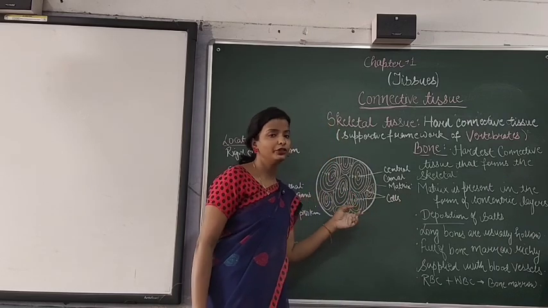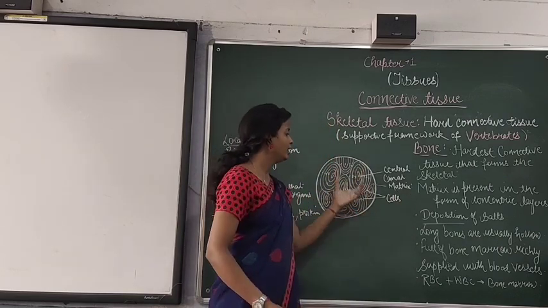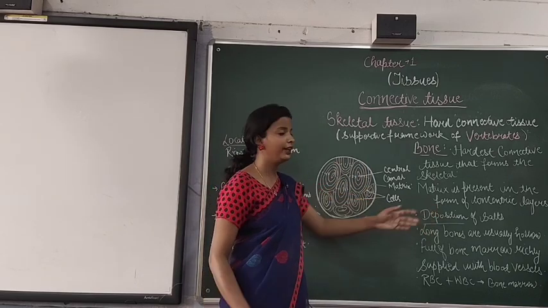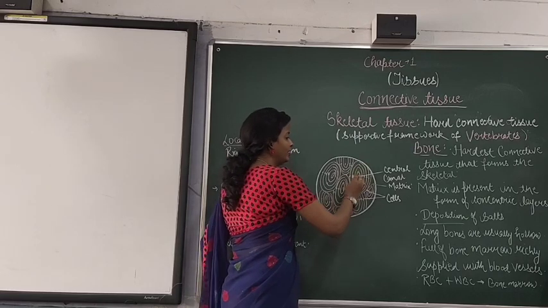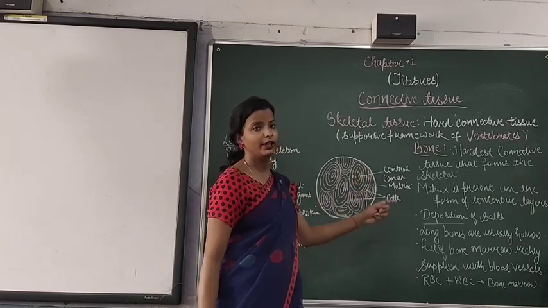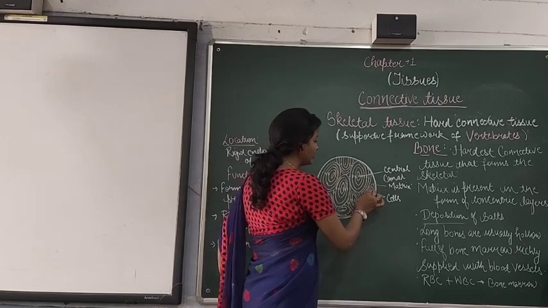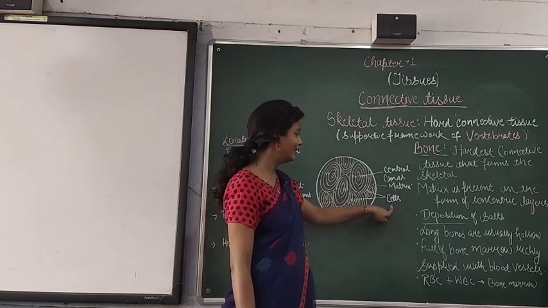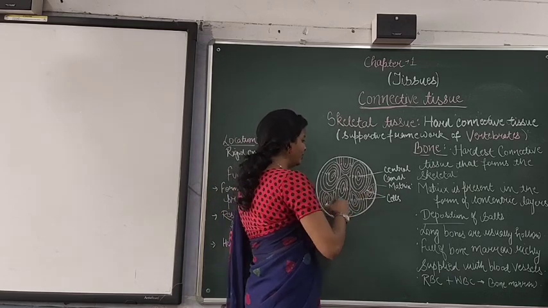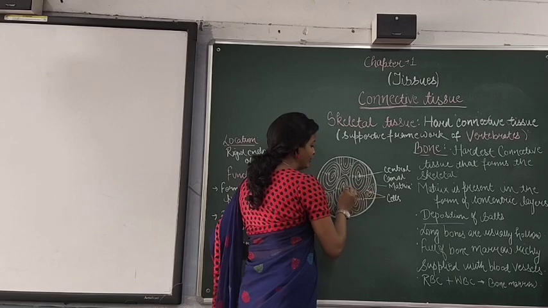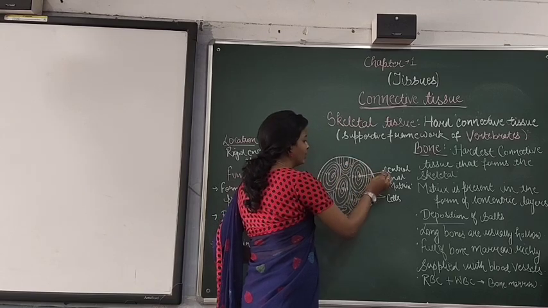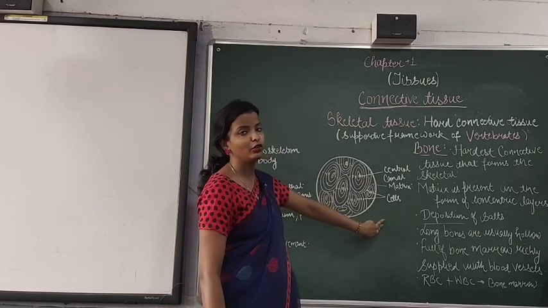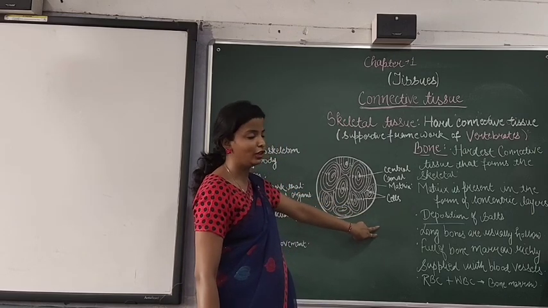Then when you talk about the structure of the bone, as I have already told, matrix is present in the form of concentric layers. So you can see concentric layers are there, and they are nothing else but the matrix. Then these are the cells. You can see I have drawn these things. A space in the middle, a canal type of space, is nothing else but the central canal. So this was about the structure of the bone. The structure is also given in your book.